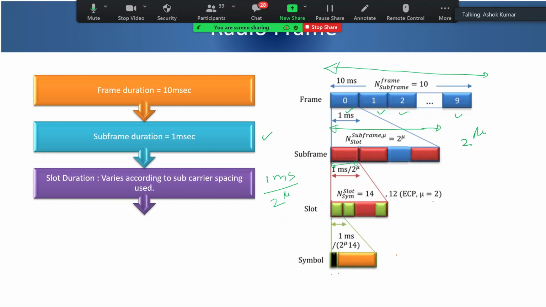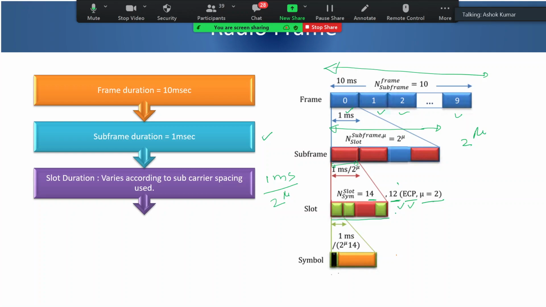The possible number of symbols in a slot is 14, but in some cases it is less, it is 12. So what is that some case? That case is numerology 2, which is 60 kilohertz subcarrier spacing. When it is used for larger coverage, we use extended cyclic prefix, and the number of symbols we are able to fit is only 12. So for mu equal to 2, when it is used for large coverage, we use extended cyclic prefix and only 12 symbols.